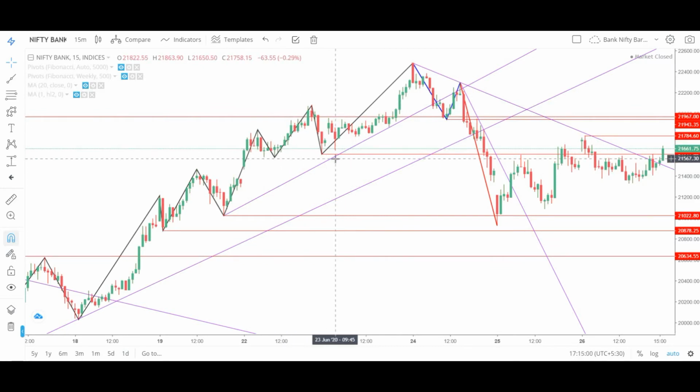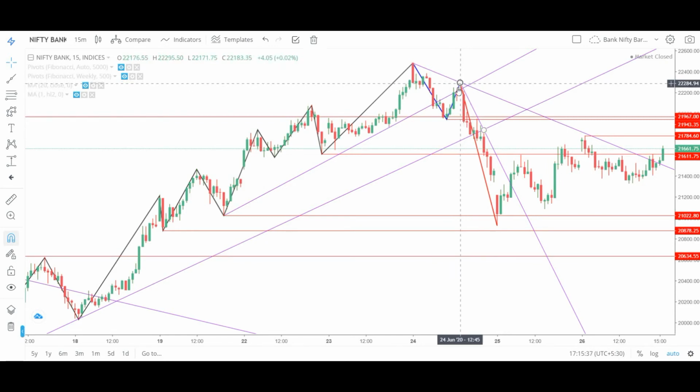So here mark this as support, because this is the valid major low. After that there is no valid major low, and this high is broken and this high is made, so this is the higher low. Then this made a higher low again, and there was a retracement. This retracement did not cross the high. This is around 60% retracement.